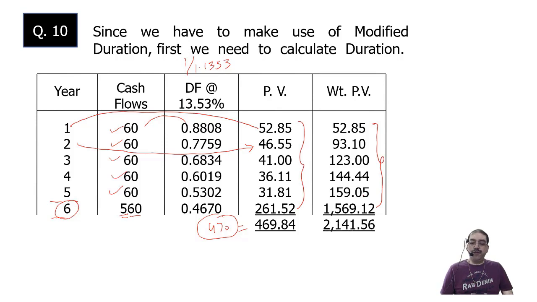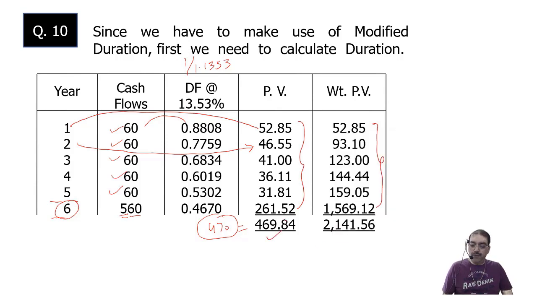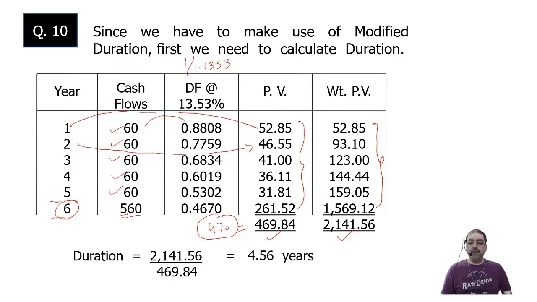So duration is equal to summation of weighted present value divided by summation of present value. So that is 2141.56 divided by 469.84. That will come to approximately 4.56 years. Up till here it is clear?